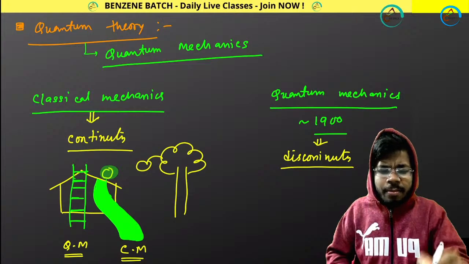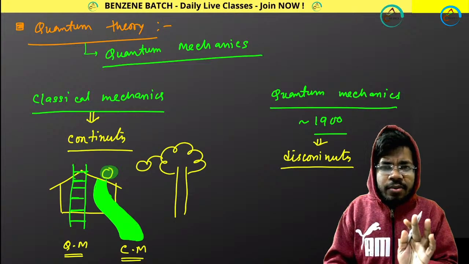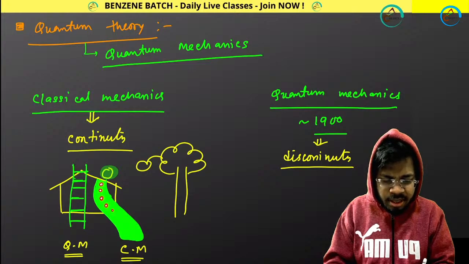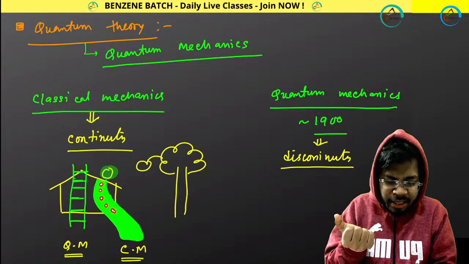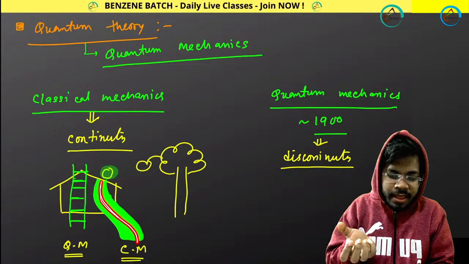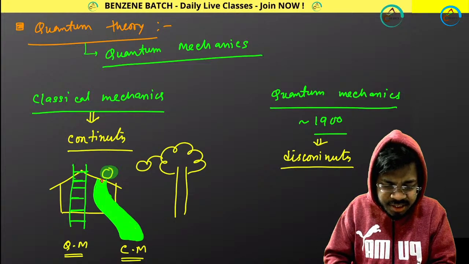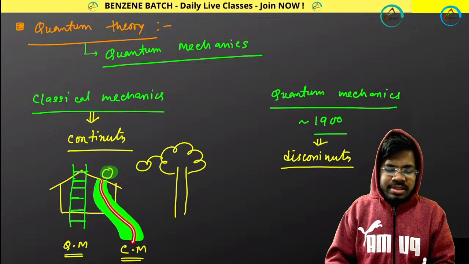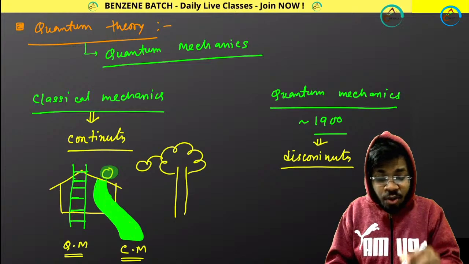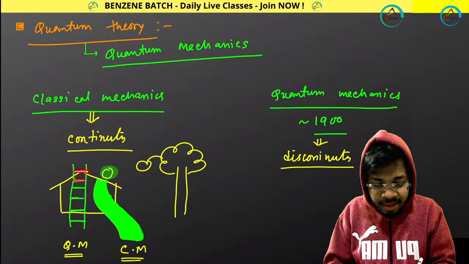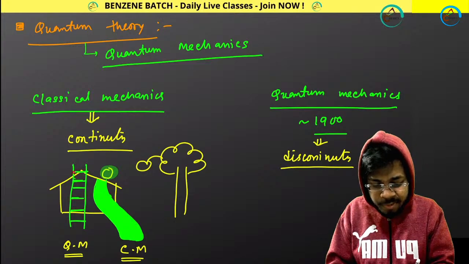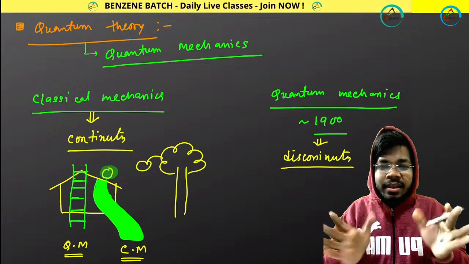So in case of quantum mechanics, what happens? Nothing is continuous. In the sliding case, you can keep your leg over here, over here, wherever you want, as your whole body slides along. That means you are touching every section of this sliding system. But if you are talking about steps, you are keeping your leg here, here, here, here and here. You cannot keep your leg in between these two steps because there is nothing.